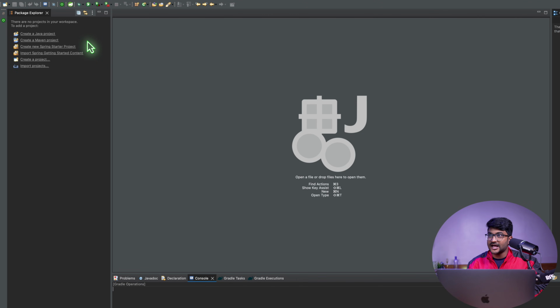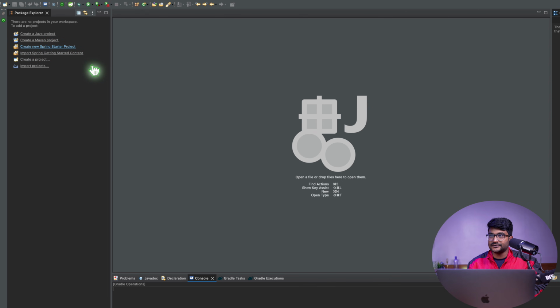All right, so now let's just start creating a Spring Boot project here. I don't have IntelliJ today, so I have opened up my IDE. This is STS I'm using. You guys use whatever you would like to, VS Code or IntelliJ. So I'm gonna create a project right now.